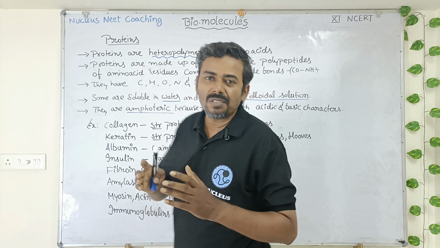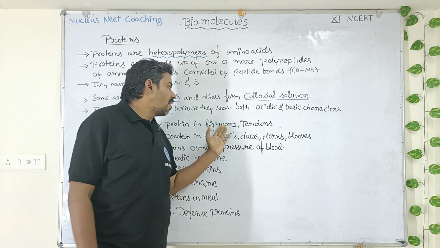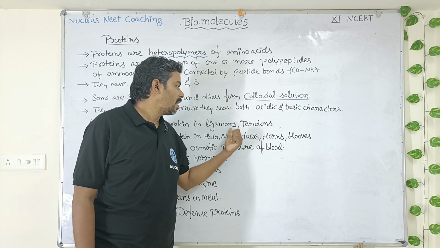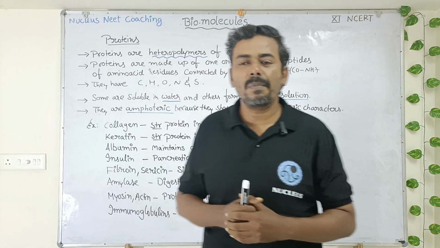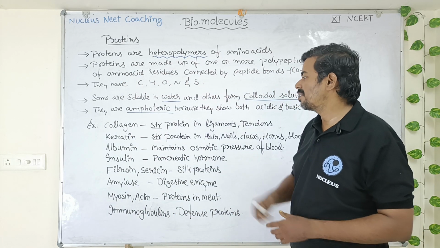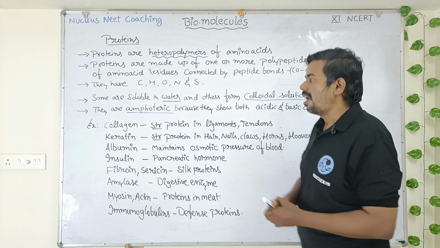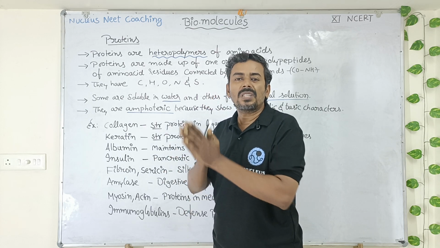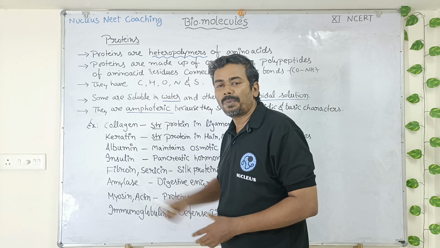So students, you might have studied animal tissues. In our body there are tissues called ligament and tendon. In these two tissues, support and structural strength is very much required. That's why there is a protein called collagen which provides structural support to ligaments and tendons. And of course, collagen is the second most abundant protein in the living world. Next is keratin protein.